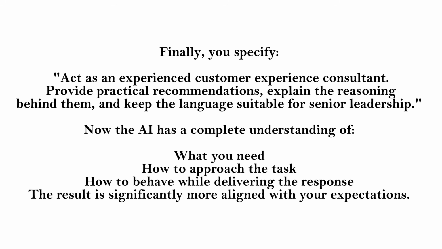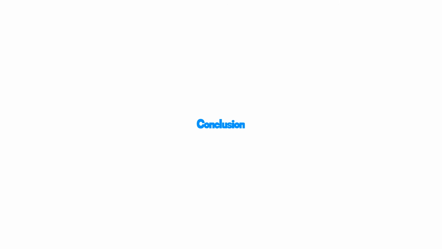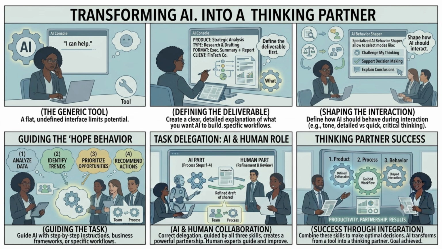Now the AI has a complete understanding of what you need, how to approach the task, how to behave while delivering the response. The result is significantly more aligned with your expectations. Conclusion. Let's recap the three pillars of the description competency. Product description. Clearly explain what you want AI to create. Process description. Guide the AI on how to approach the task. Performance description. Define how the AI should behave during the interaction.